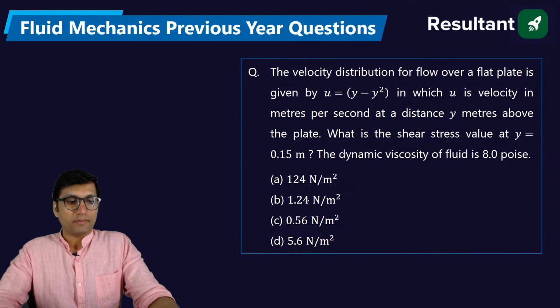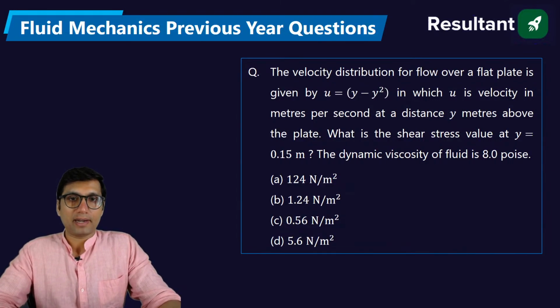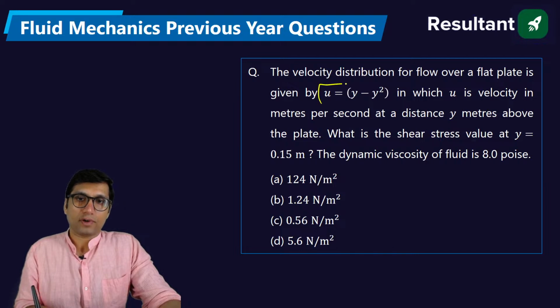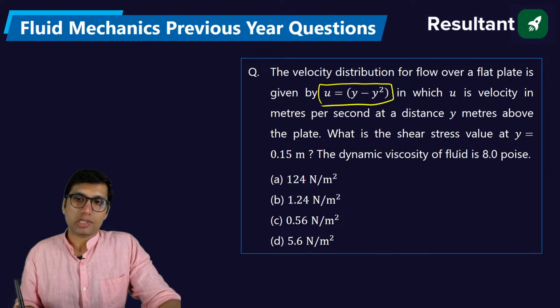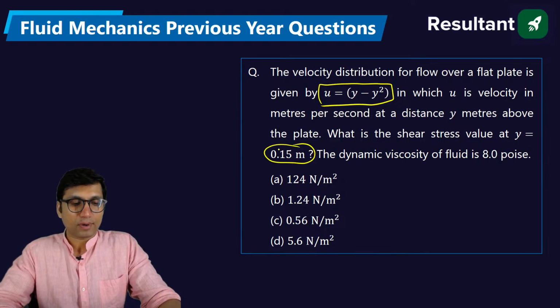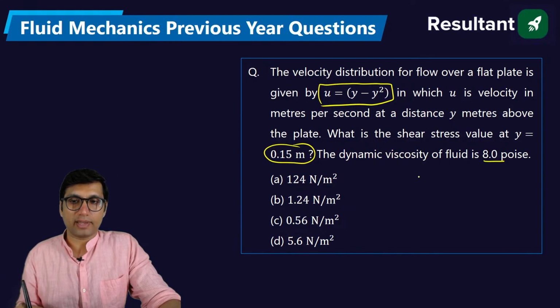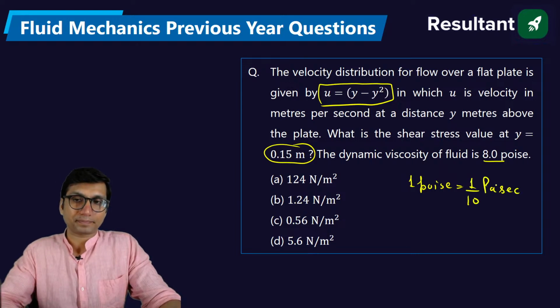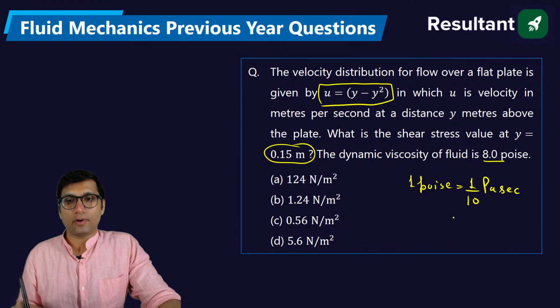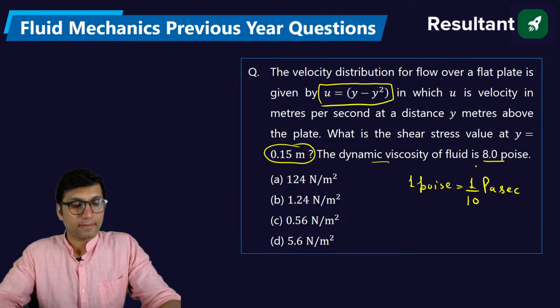Next, the velocity distribution over a flat plate is given, in which u is the velocity in meters per second at a distance y meters above the plate. What is the shear stress value at y equal to 0.15 meter? Dynamic viscosity is also given as 8 poise. What is poise? 1 poise is equal to 1 by 10 Pascal second. Okay, so you can get the dynamic viscosity in Pascal second, right?